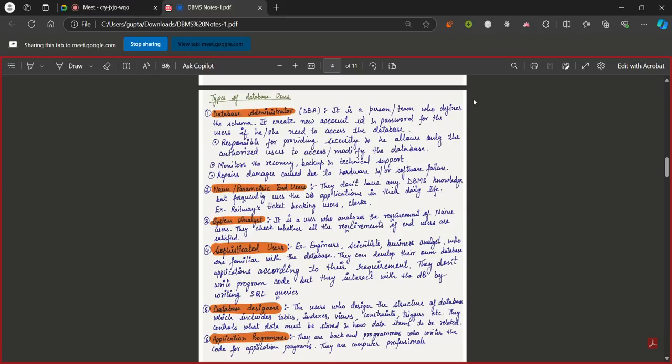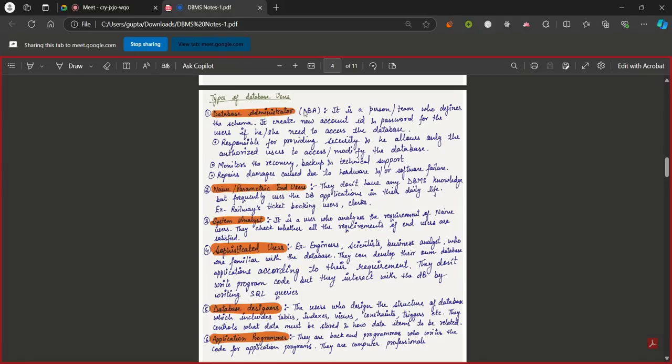Now we move forward to the types of database users. Firstly is the database administrator. It is the database admin, the person who created the database and who creates the schema. Schema is what all fields we need in the database, what all data we are going to enter, and the type of data we are going to enter.